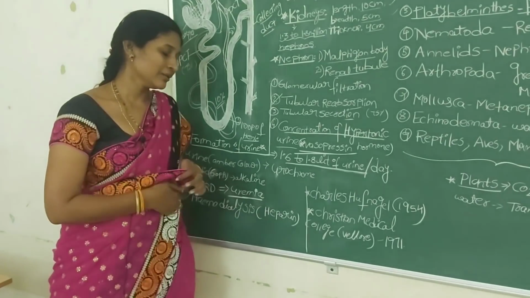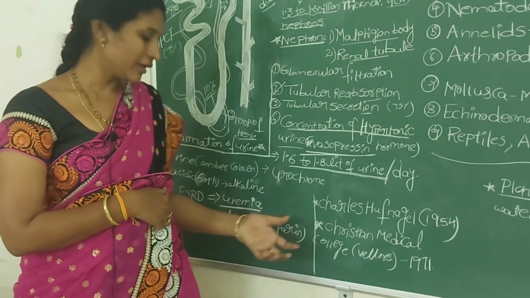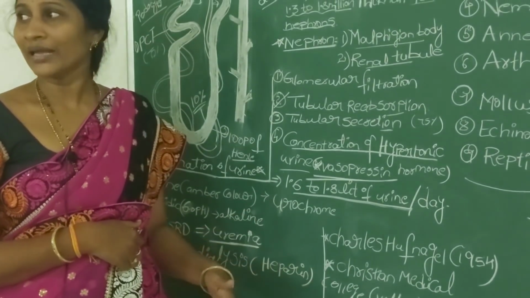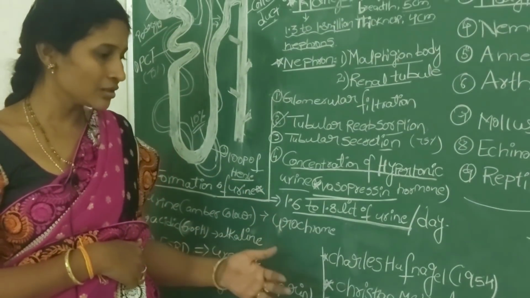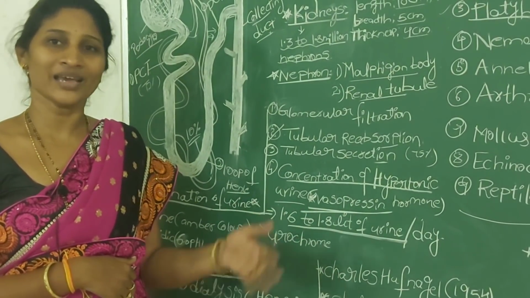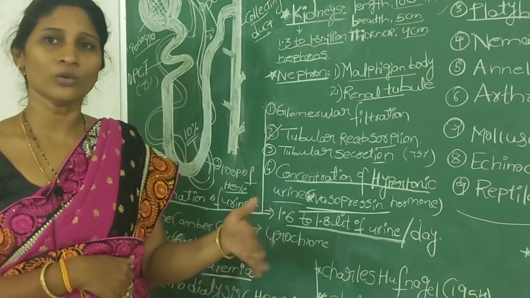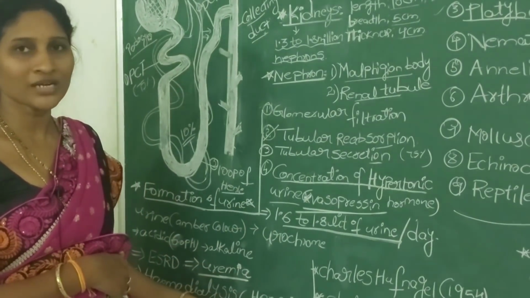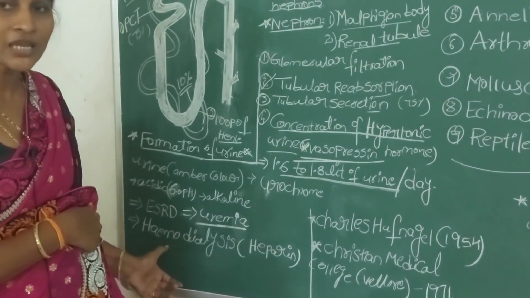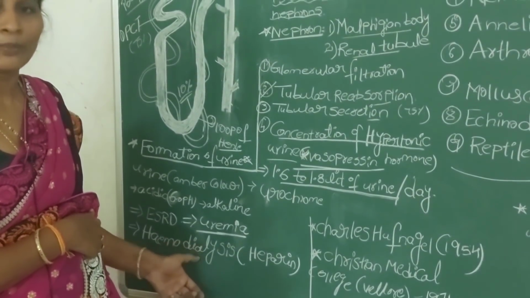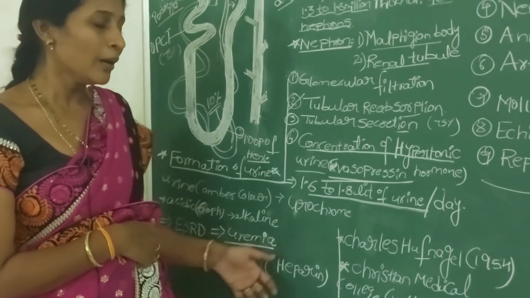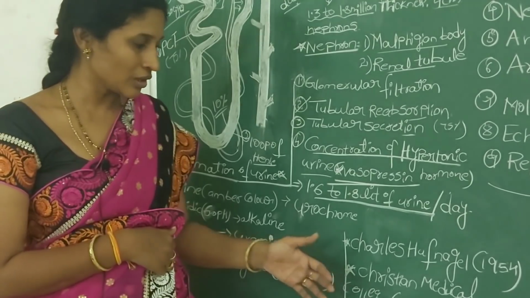Now, dialysis is not a permanent solution. The person needs dialysis as long as he wants to stay alive, so throughout his lifetime he goes through the dialysis procedure every 5 to 6 days. So this is not a permanent solution. We also call dialysis hemodialysis. Why? Because here the blood is purified and filtered. That's why we call it hemodialysis. But it is not a permanent solution.